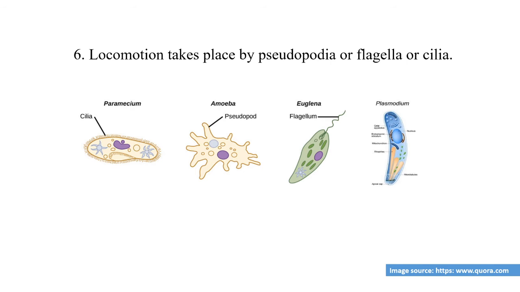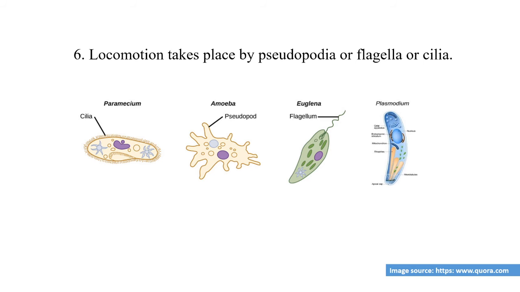While animals like Amoeba show externally finger-like projections, and these finger-like projections are called pseudopodia, and such animals use pseudopodia for locomotion, while animals like Euglena have a special tail-like, hair-like organ called a flagellum, and with the help of the zigzag motion of this flagellum, such an organism moves from one place to another place.